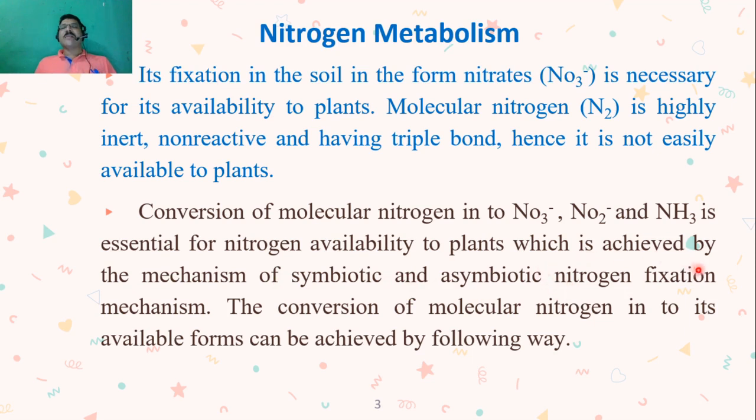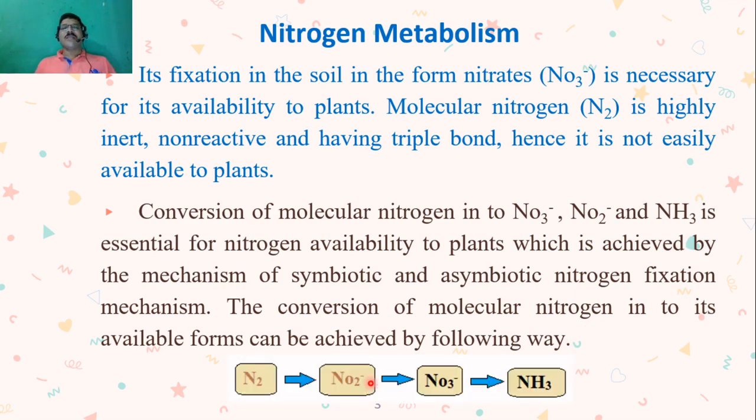There are some microorganisms including bacteria which play a very important role in the process of nitrogen fixation. Majority of these organisms are prokaryotes. This is the step by step conversion of molecular nitrogen into usable forms of nitrogen.